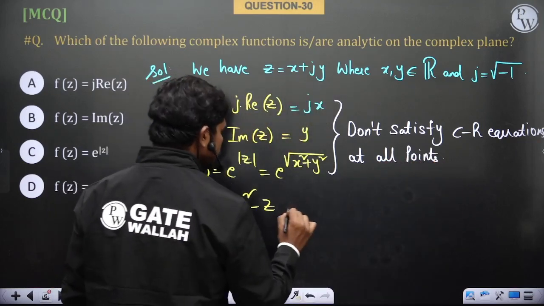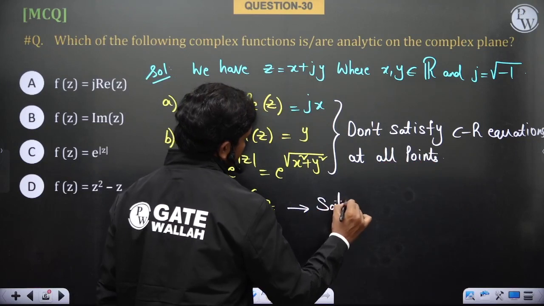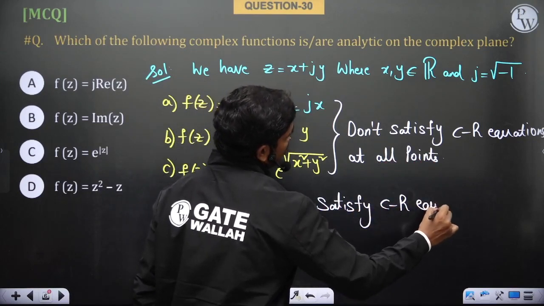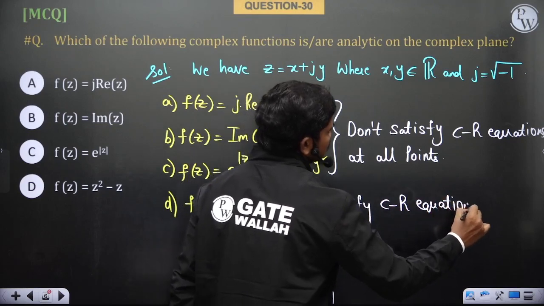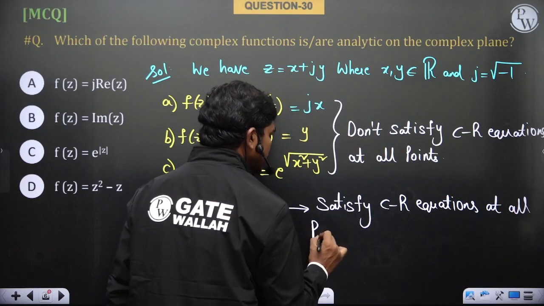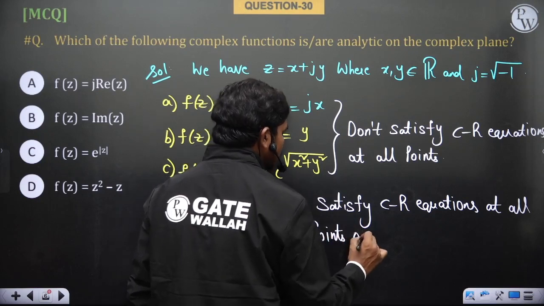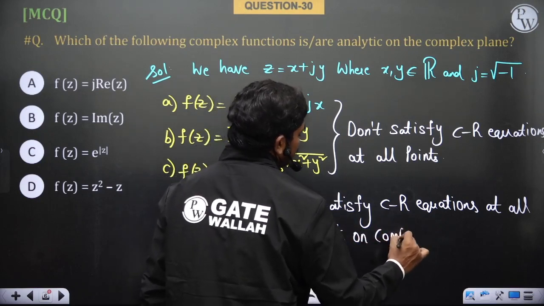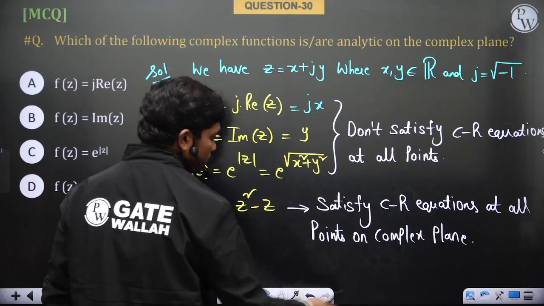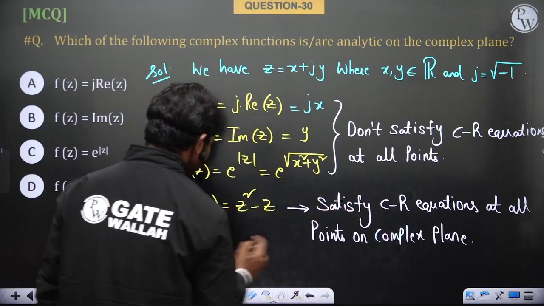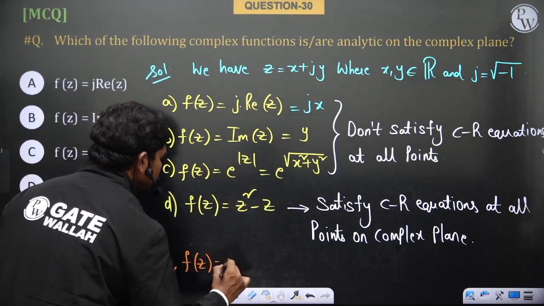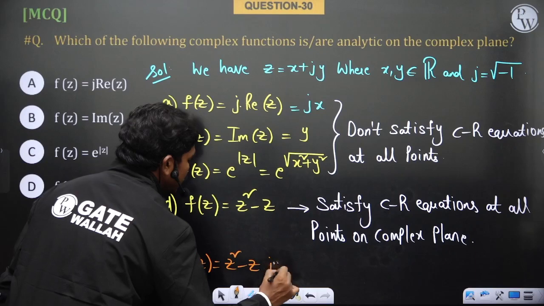Okay, but this satisfies the Cauchy-Riemann equations at all points on the complex plane, of course. So therefore f of z is equal to z square minus z is analytic.